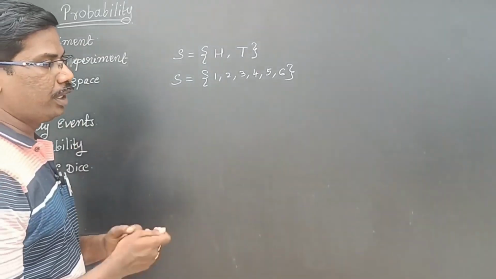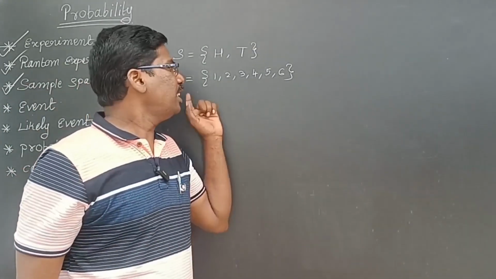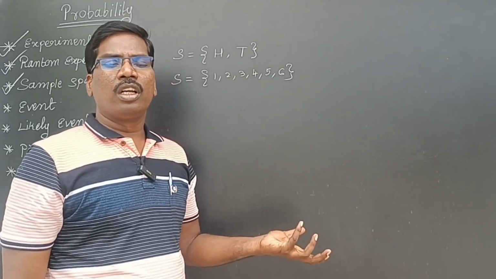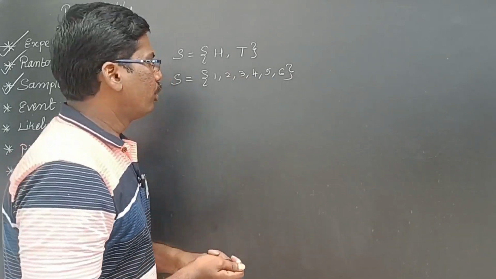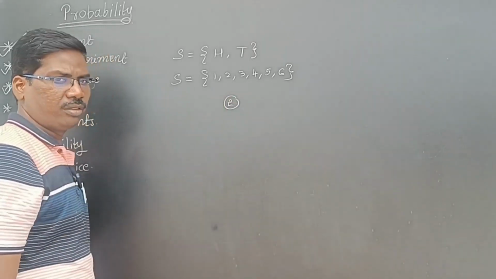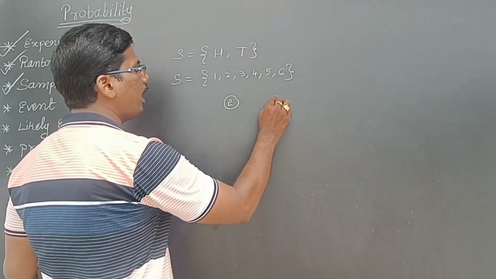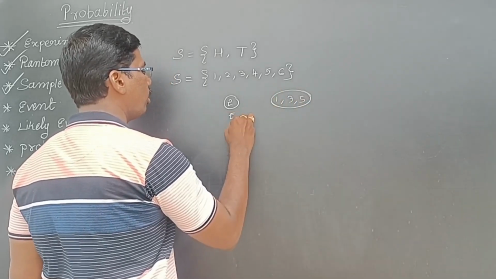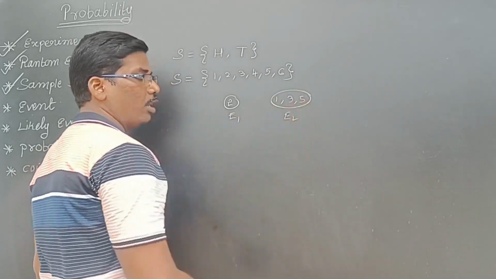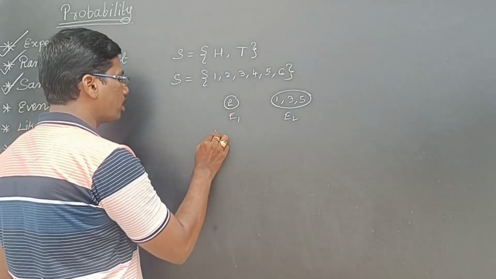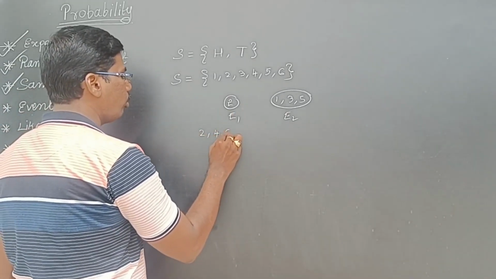Next, event. Event means in these results, if I get one or more outcomes, that is called an event. For throwing a dice, getting 2 is my event. Getting an odd number is one more event.